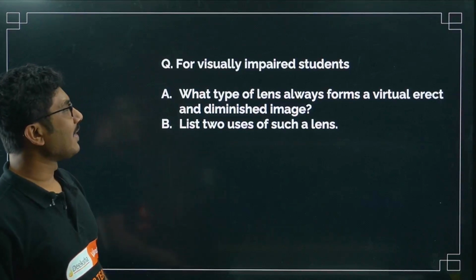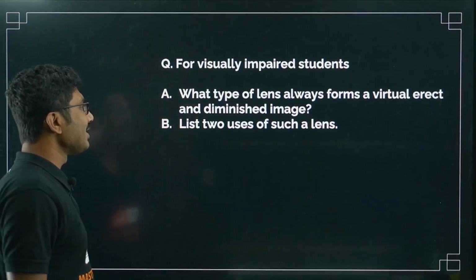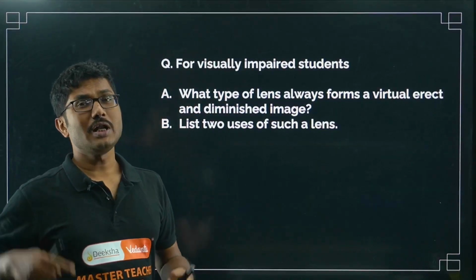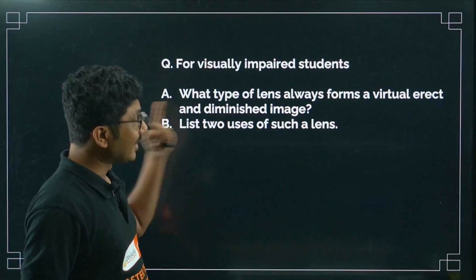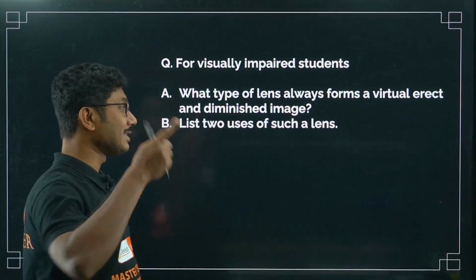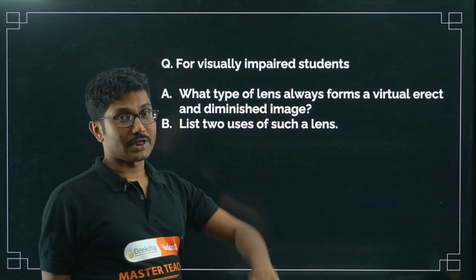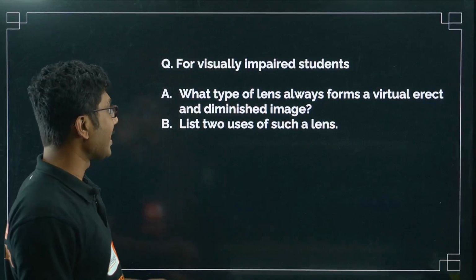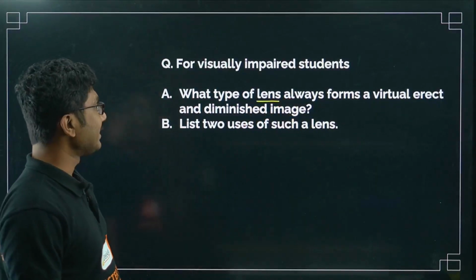What type of lens always forms a virtual, erect and diminished image? Think of the answer in your mind. I will answer in a while. List 2 uses of such a lens. So if it is always forming a virtual image, what is the use of that? And it's a lens, not a mirror. So be careful. So let's see the answer.